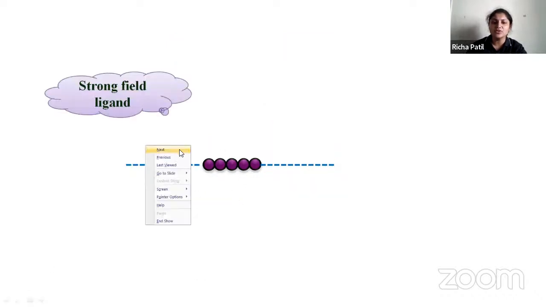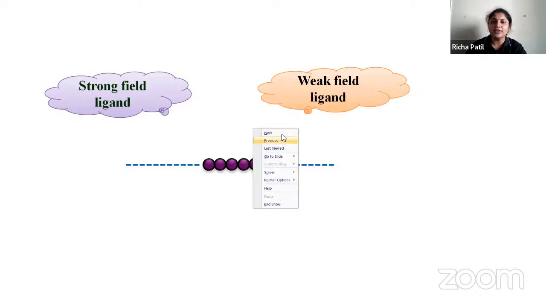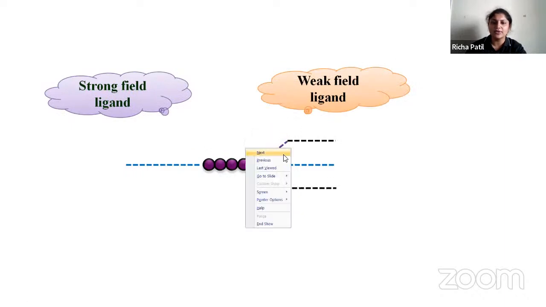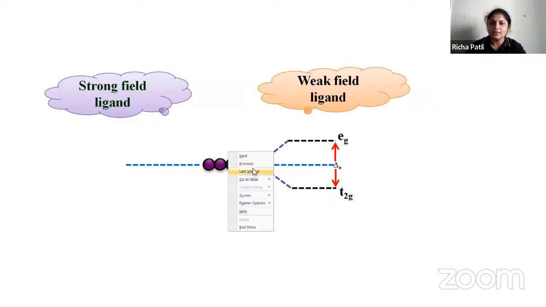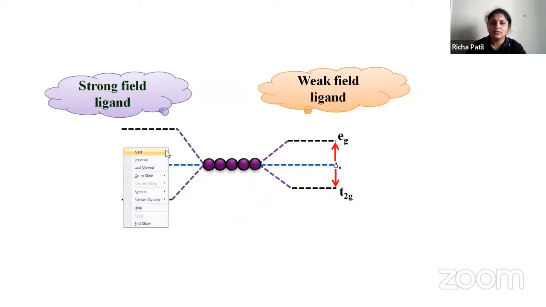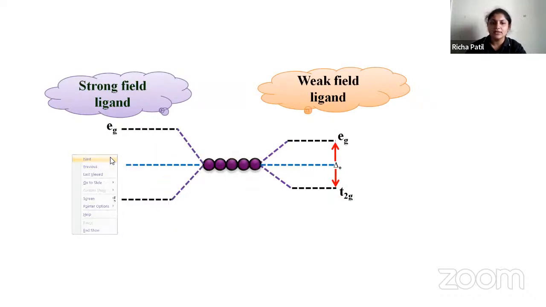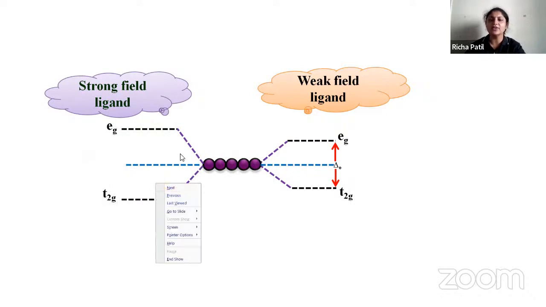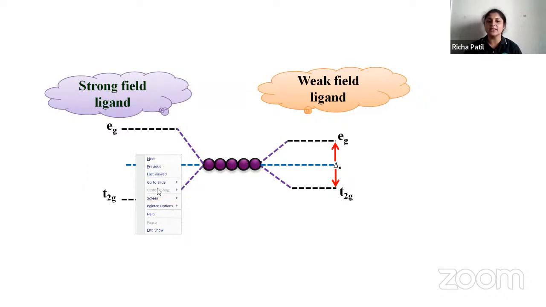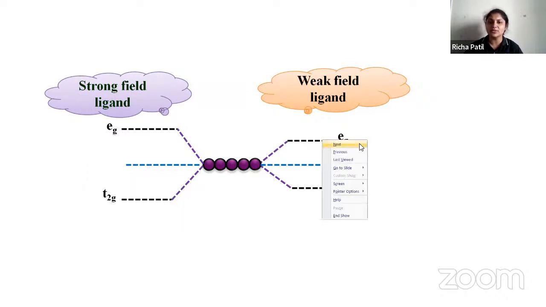So whenever you have a strong field ligand and a weak field ligand, what happens? In between the presence of strong field ligand and weak field ligand, it's split into eg and t2g. So this is the barycenter, eg and t2g. Whenever you have a strong field ligand, it will have more crystal field energy. The splitting will be more. Whenever you have a weak field ligand, it will be small.